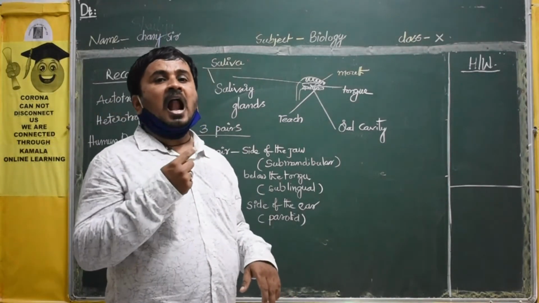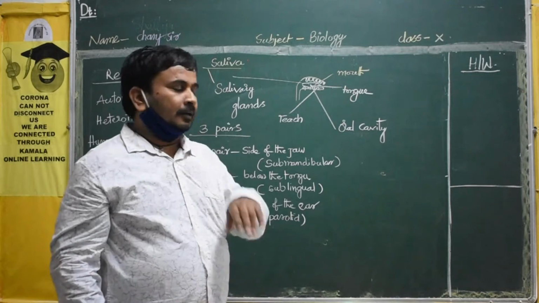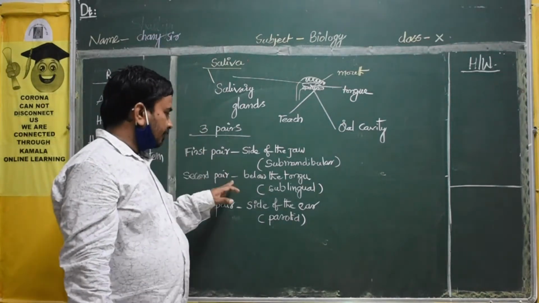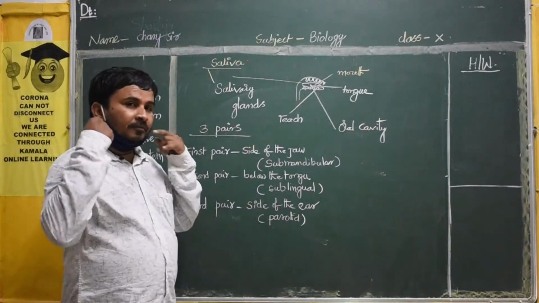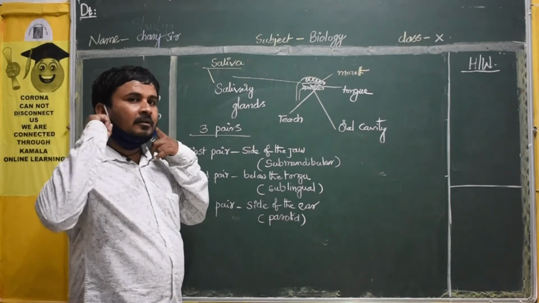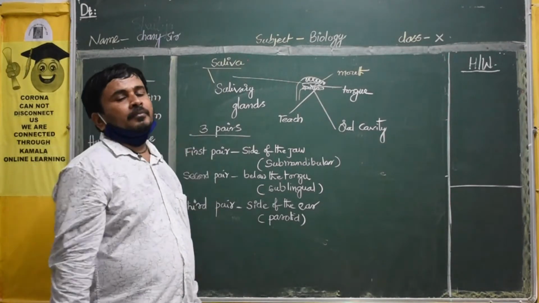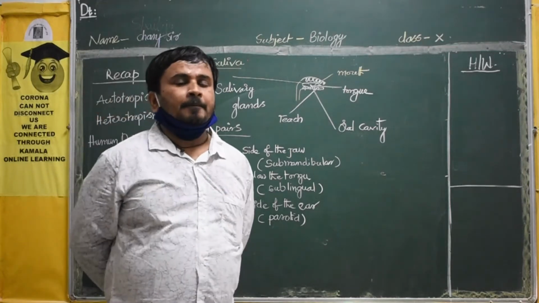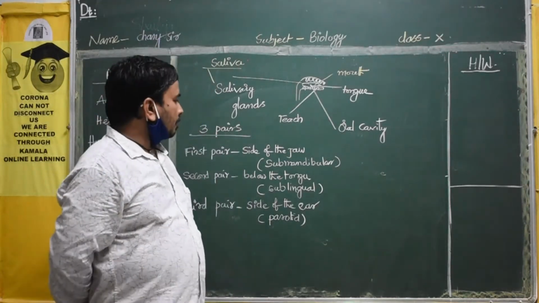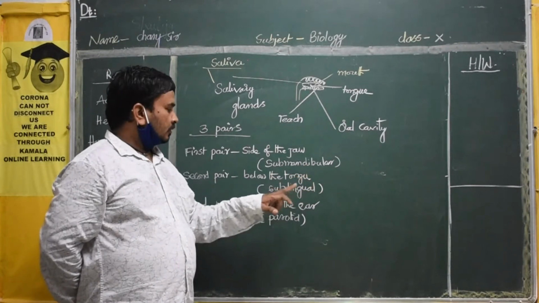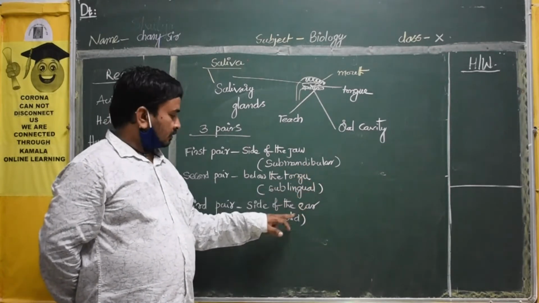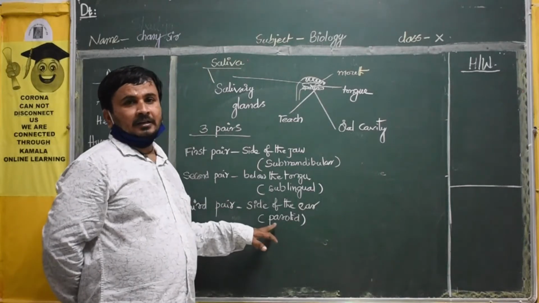Under the tongue we can see another pair. And the third pair will be at the side of the ear. So in that you have to remember submandibular, sublingual and parotid. These are Latin names you have to remember.